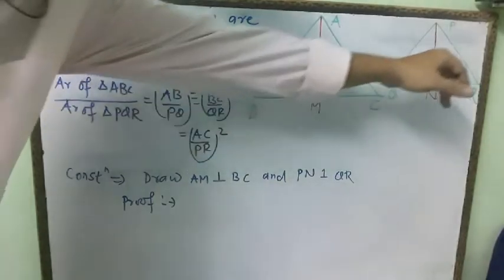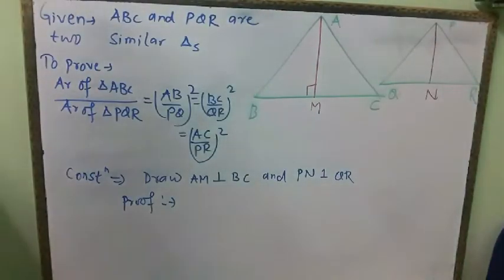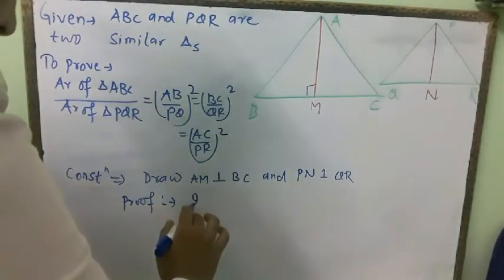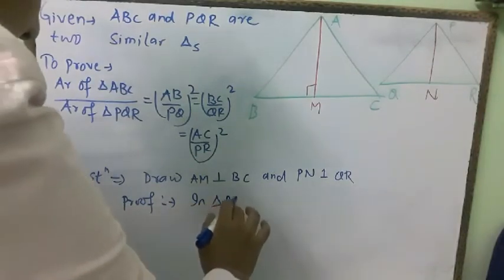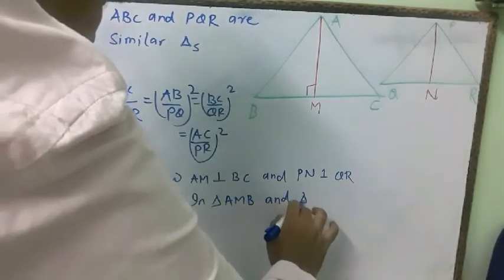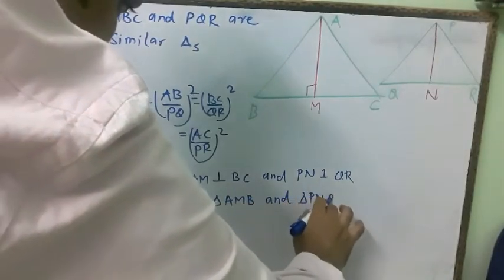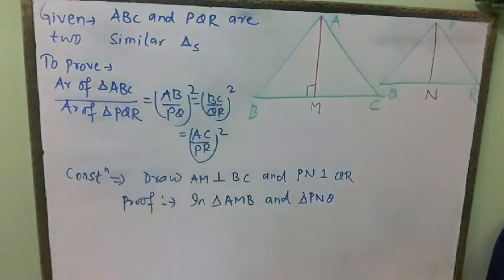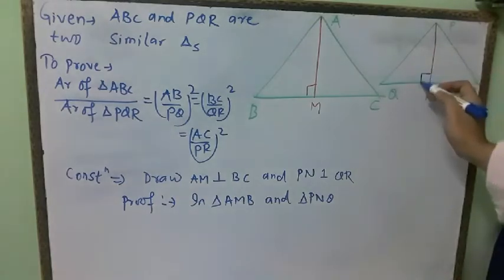So in triangle AMB and triangle PNQ, because the corresponding of A is P, the corresponding of M is N, and the corresponding of B is Q. That's why the naming is like that.